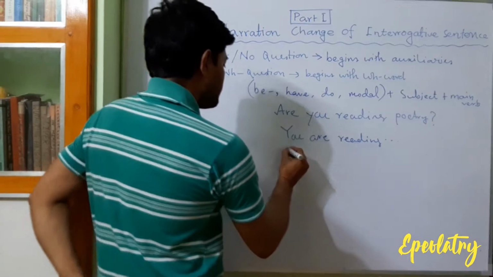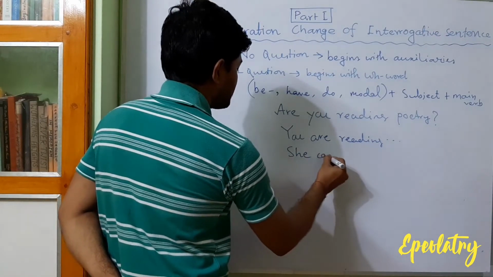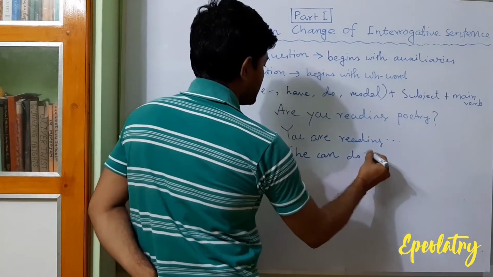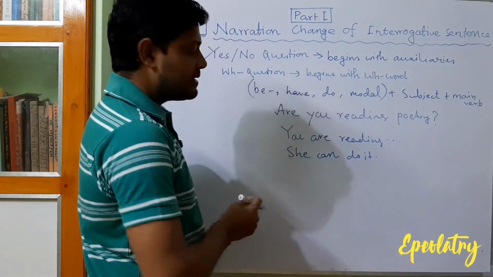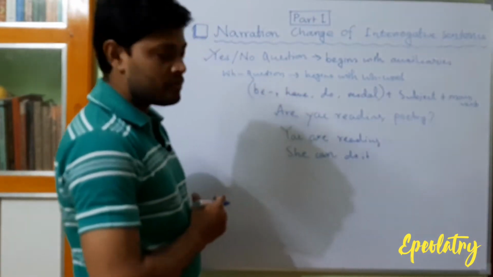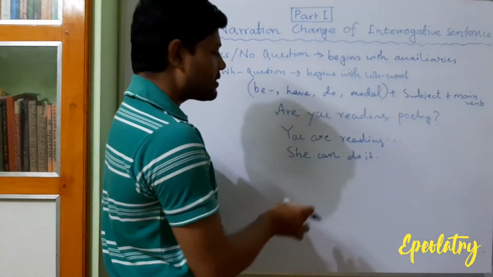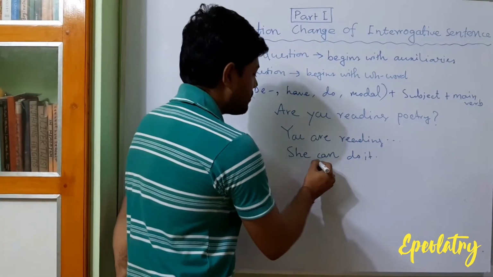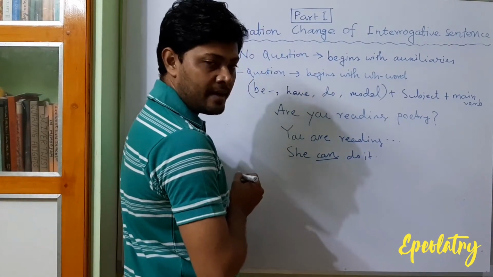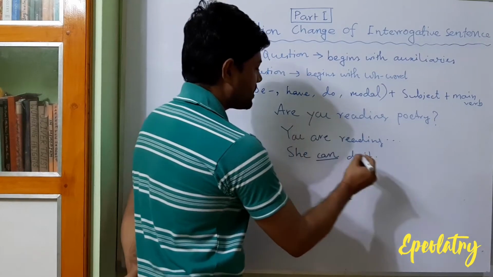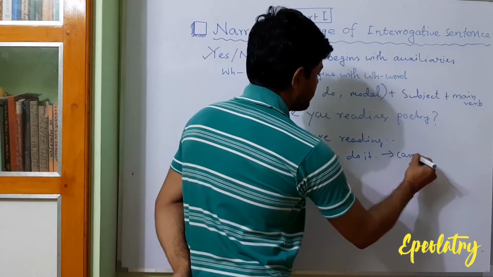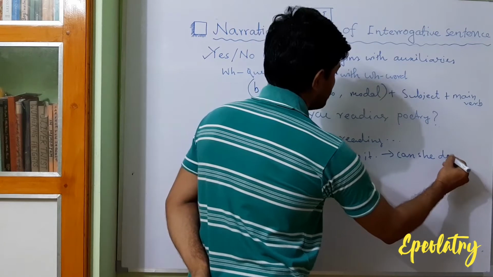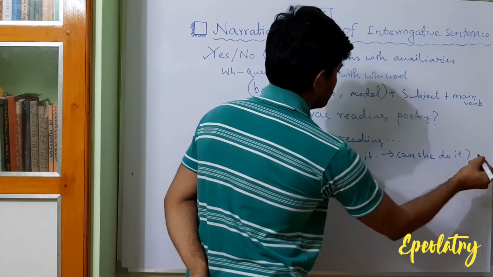For example, she can do it. This is an assertive sentence. How can we change it into an interrogative sentence? What is the auxiliary? Modal auxiliary can. We have to put it at the beginning of the sentence. So it will be: can she do it? Question mark.